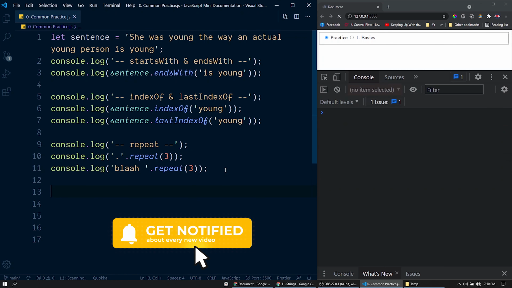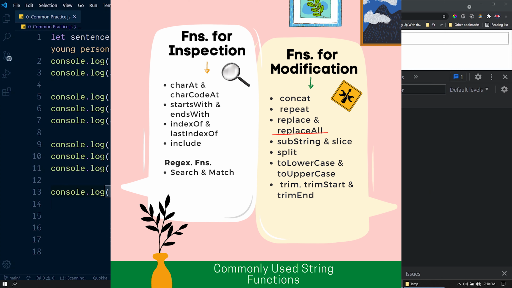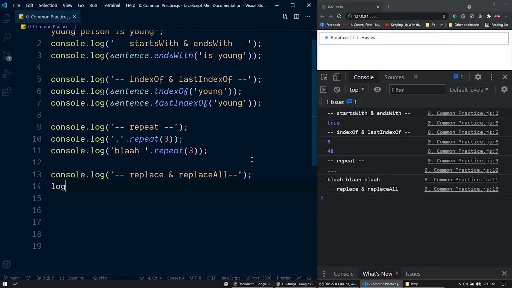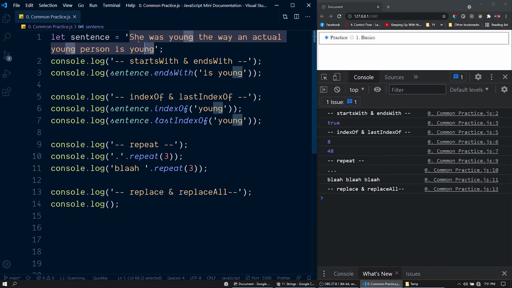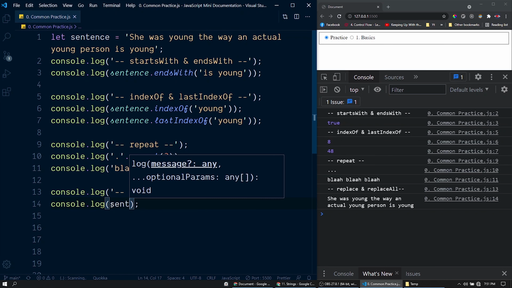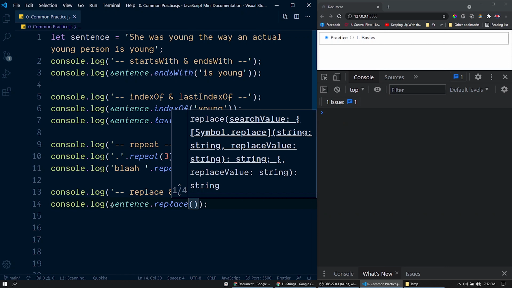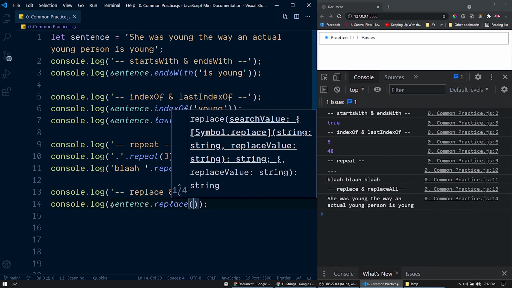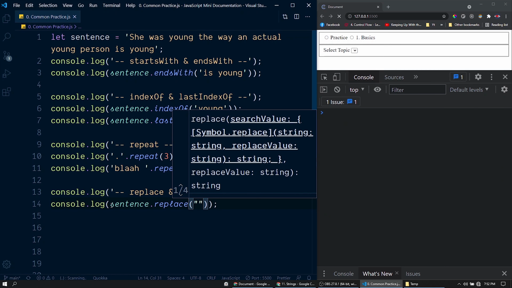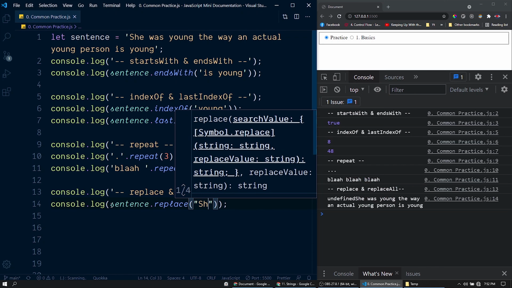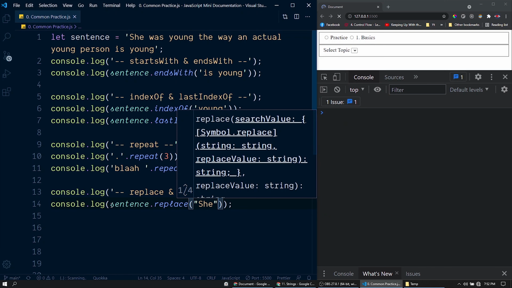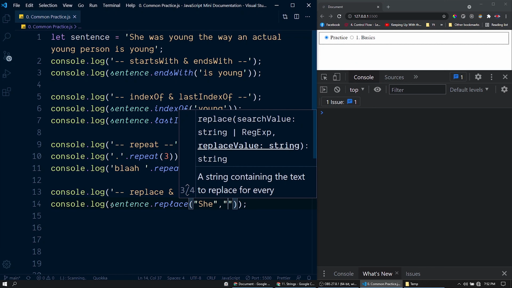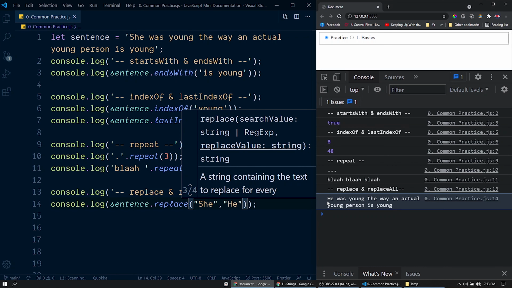Now let's discuss these functions, replace and replace all. Let's try the function here. Inside this string here, I want to replace this word she with he. For that, we could call the function replace. Into this function, first of all, we want to pass the string that we want to replace. So I will pass she here, and we want to replace that with he. So here we have the output, he was young the way an actual young person is young.